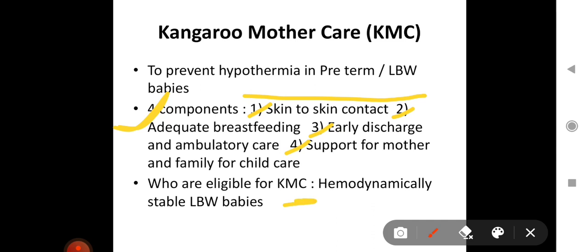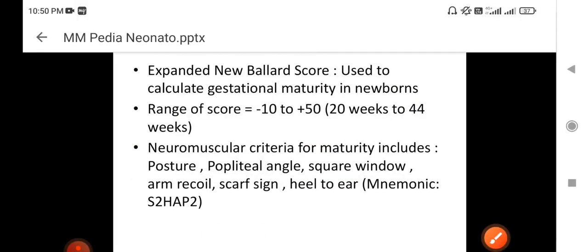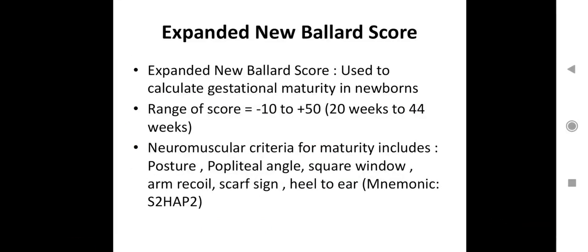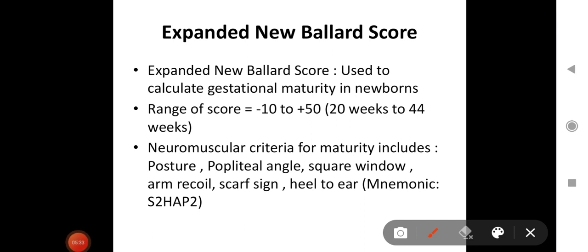Now who are eligible for KMC? All hemodynamically stable low birth weight babies are eligible for Kangaroo mother care. So next is expanded new Ballard score. Ballard scoring is used to calculate gestational maturity in newborn. This is a scale where a scoring system is used to just calculate or suggest gestational maturity in a newborn.